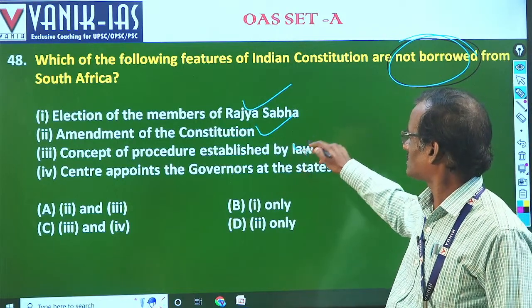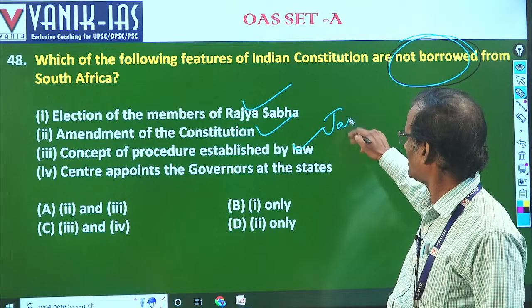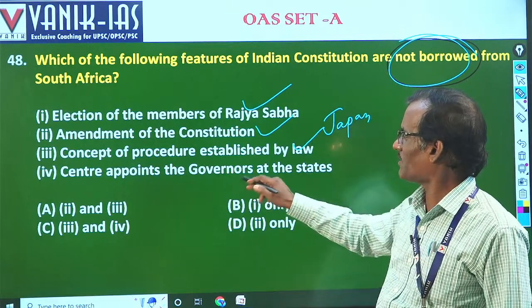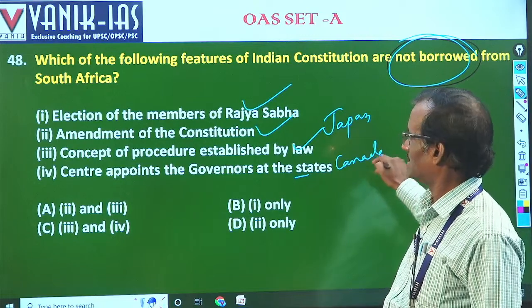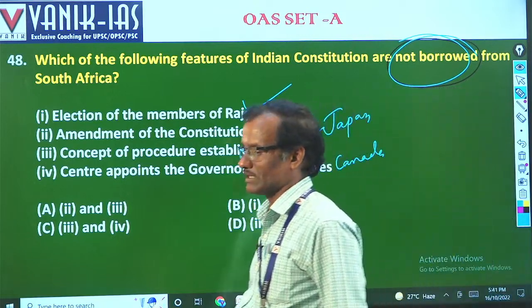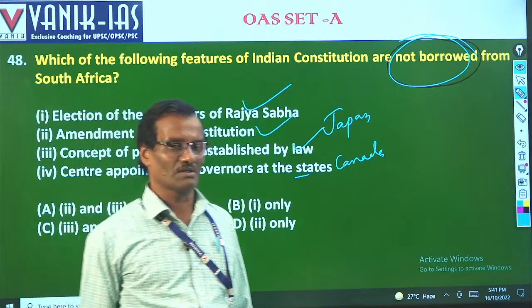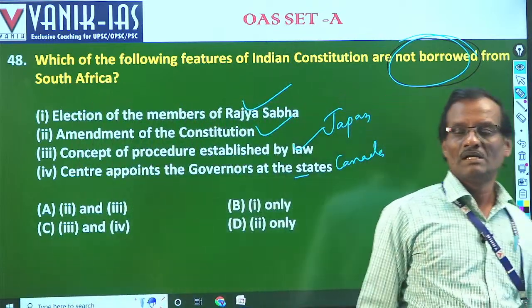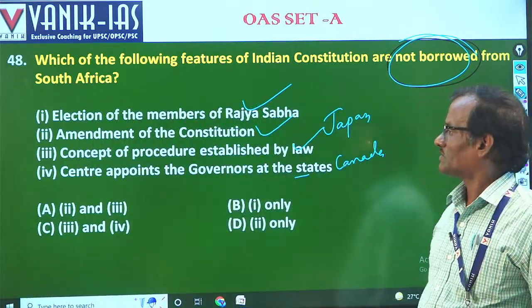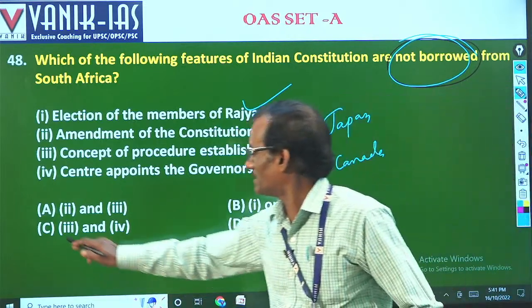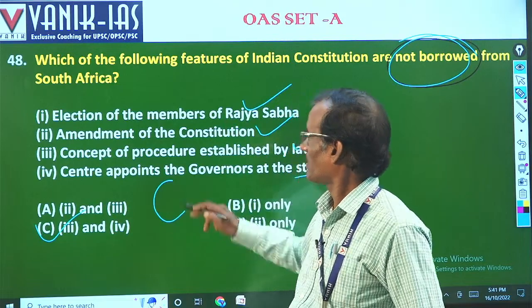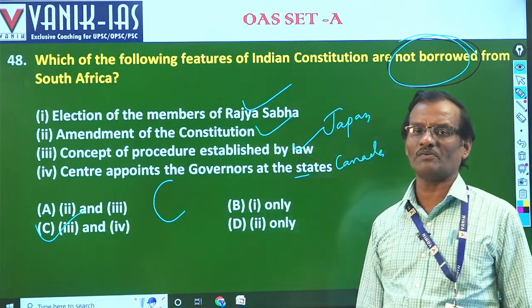The procedure established by law is borrowed from Japan, and the center appoints the governor of the state, that is from Canada. So according to the question, 3 and 4 are the answer. Yes, C. So 48 answer will be C.